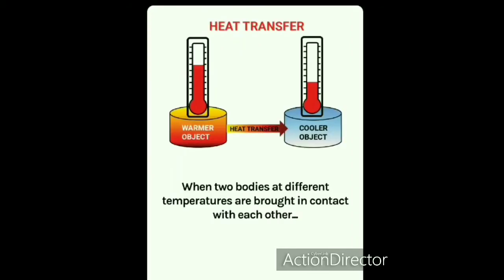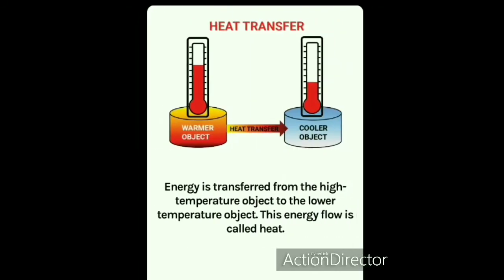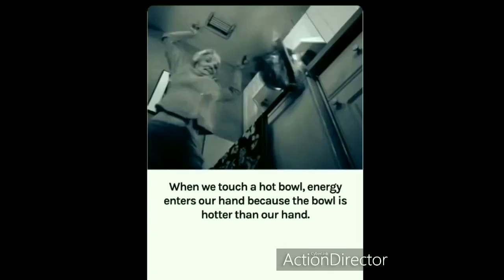So this is what I said, when two bodies at different temperature are brought in contact with each other, energy is transferred from the high temperature object to the lower temperature object. The energy flow is called the heat. So now it is clear to you what is heat. The energy flow is known as the heat.